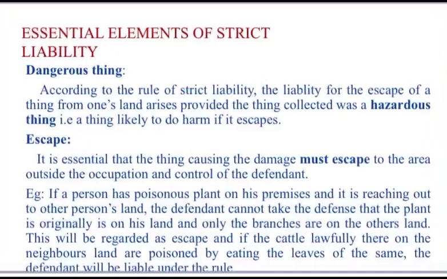According to the rule of strict liability, liability for the escape of a thing from one's land arises provided the thing collected was a hazardous thing, that is, a dangerous thing, a thing likely to do mischief if it escapes. In Rylands versus Fletcher, the thing collected was a large body of water.